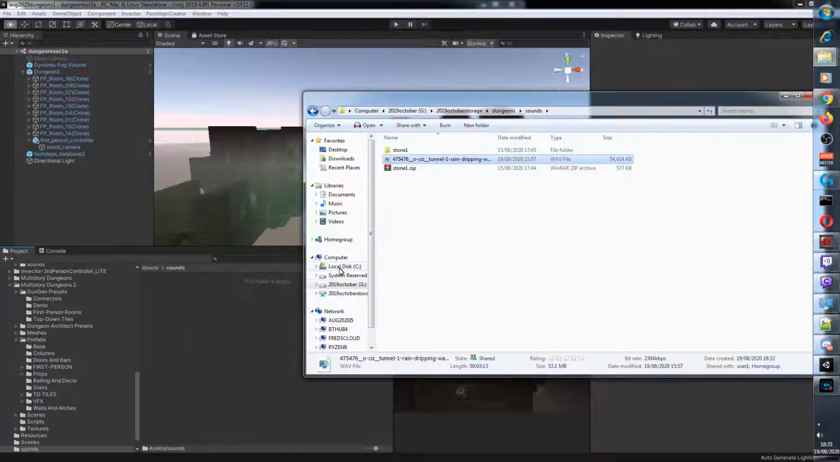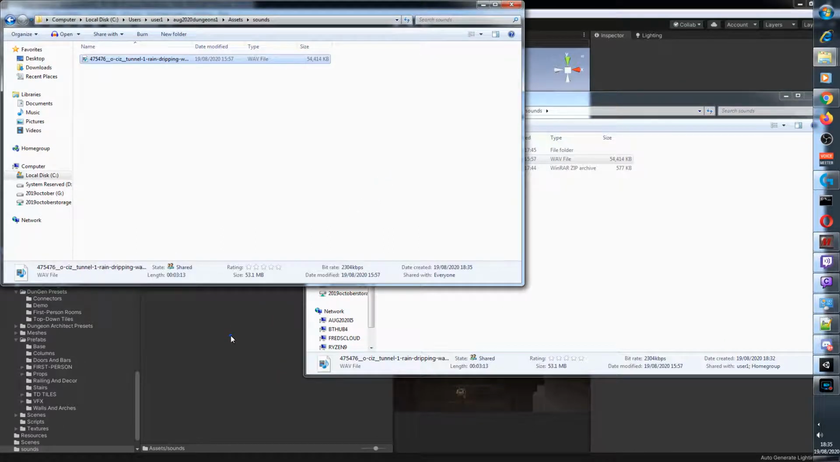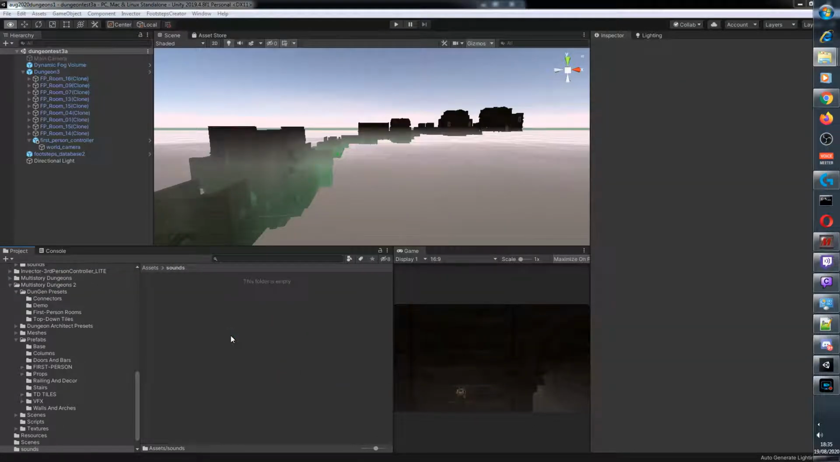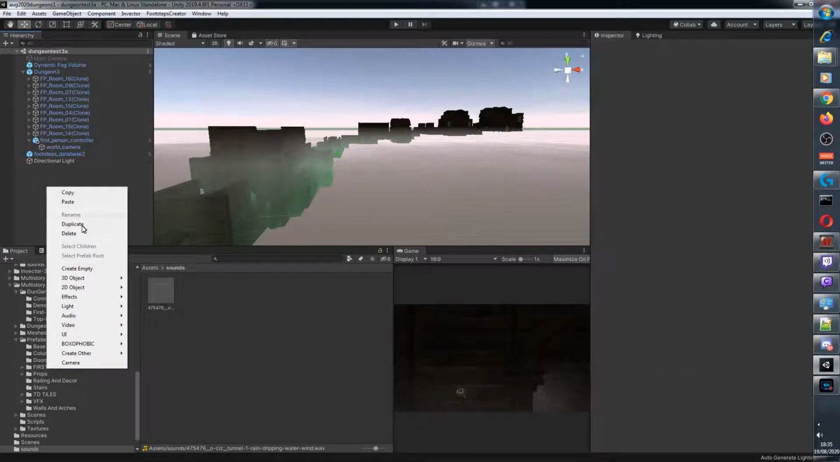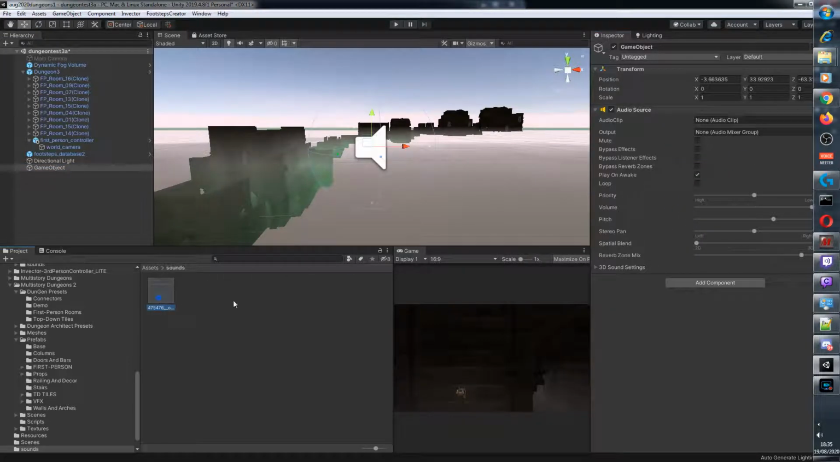Oh, wrong one. Tab into there, paste it in, and that'll import it for us and do everything the user needs to do to it. There we are. So we've got our sound. Now we need to create an empty object, create empty, add a component, audio source, boom, we drag that in, the audio clip, and now we're going to have the sound.